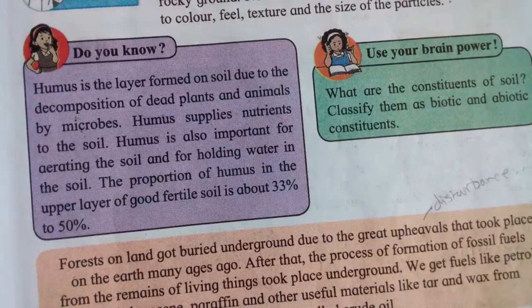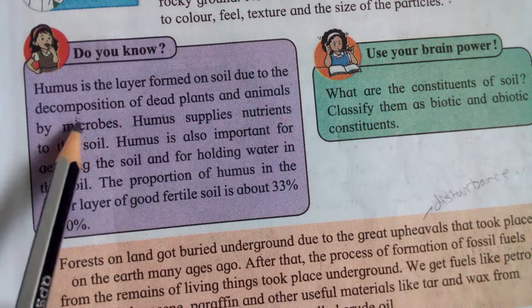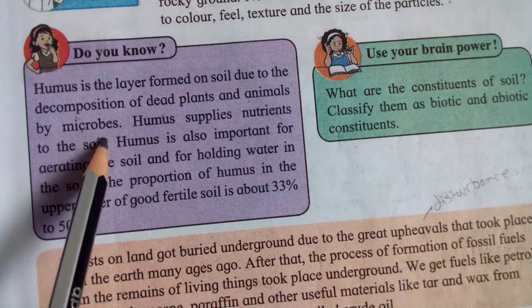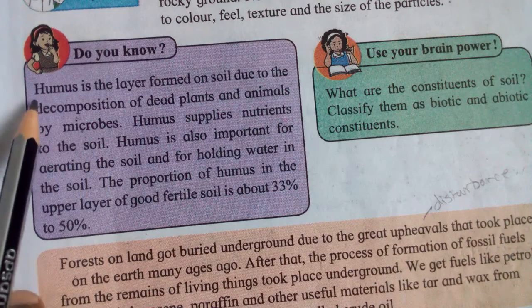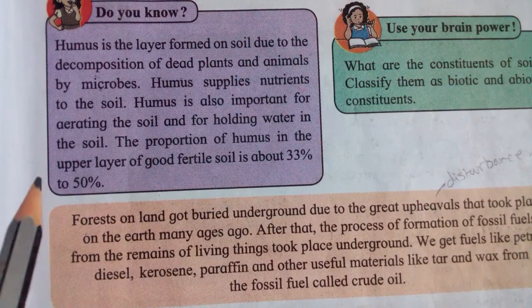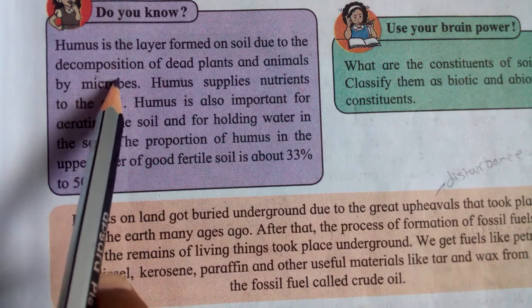Do you know humus is the layer formed on the soil due to the decomposition of dead plants and animals by microbes? Humus supplies nutrients to the soil. All of you know what is meant by humus. This is the decomposition of the remains of plants and animals. It is said to be humus.